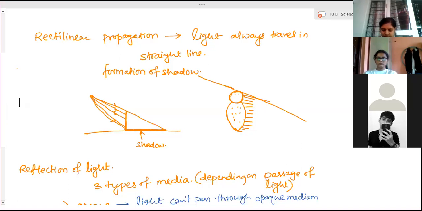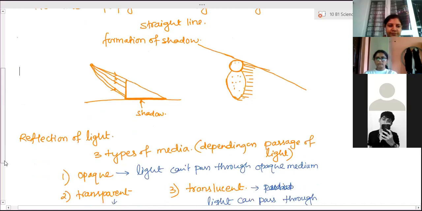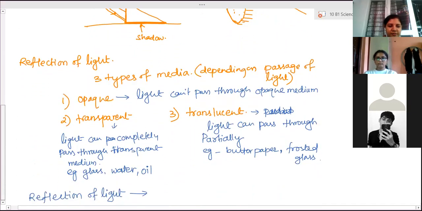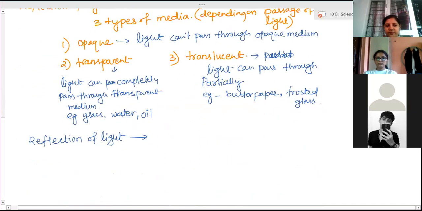Ma'am, I have a doubt. Can you once show the formula of glass? There's actually no formula for glass. If glass is transparent, are its atoms, I mean molecules, transparent?